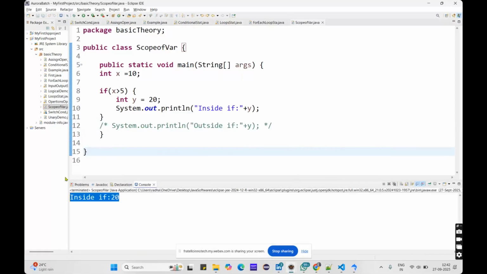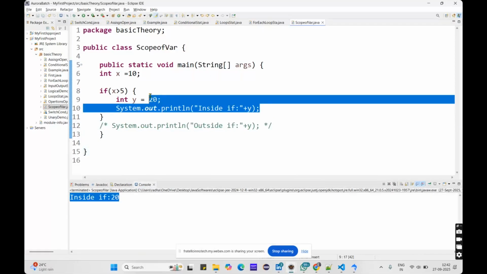See, inside if, 20, I can access it inside the block itself. So for temporary calculations, when you want to create a temporary calculation inside any block, inside any loop, we mostly use local variables. In the method scope also, when we deal with functions, in the upcoming classes, when you declare a variable inside that function, it is also called a local variable. Variables declared inside the method are local to that method itself, so you cannot use them in another method.